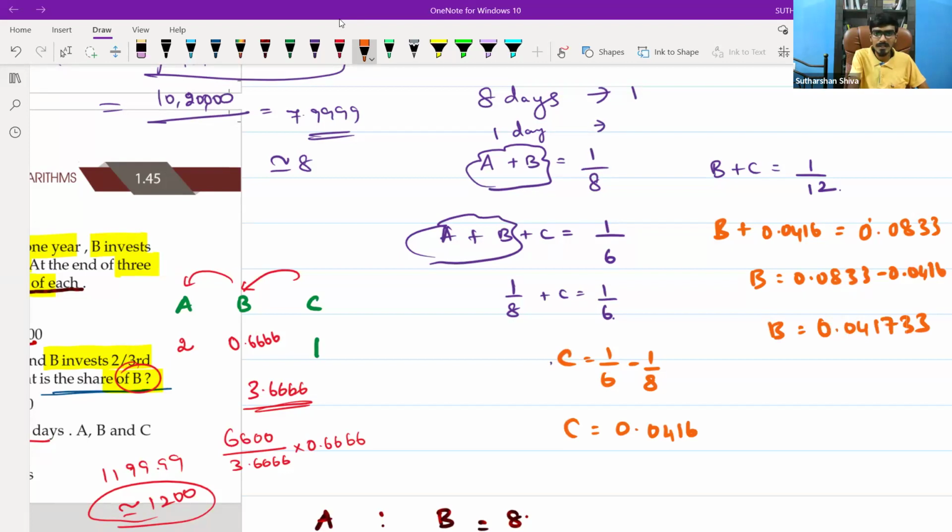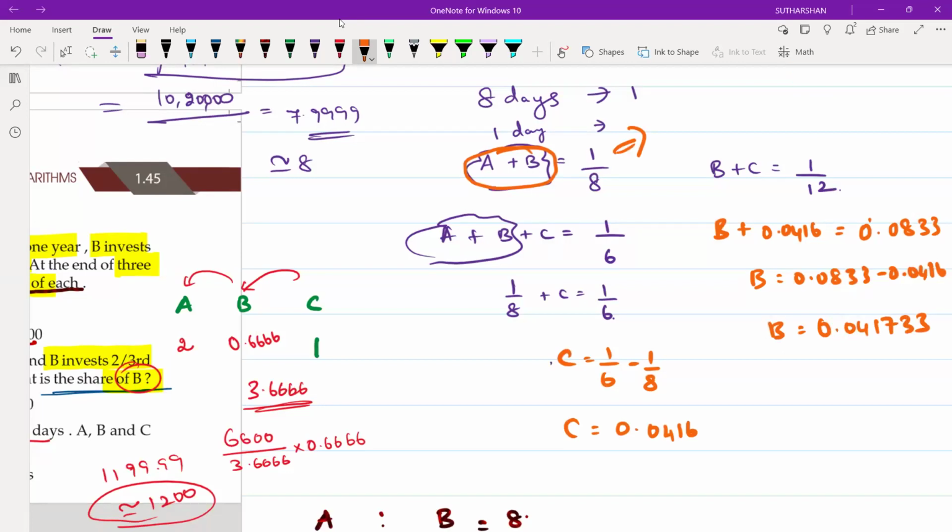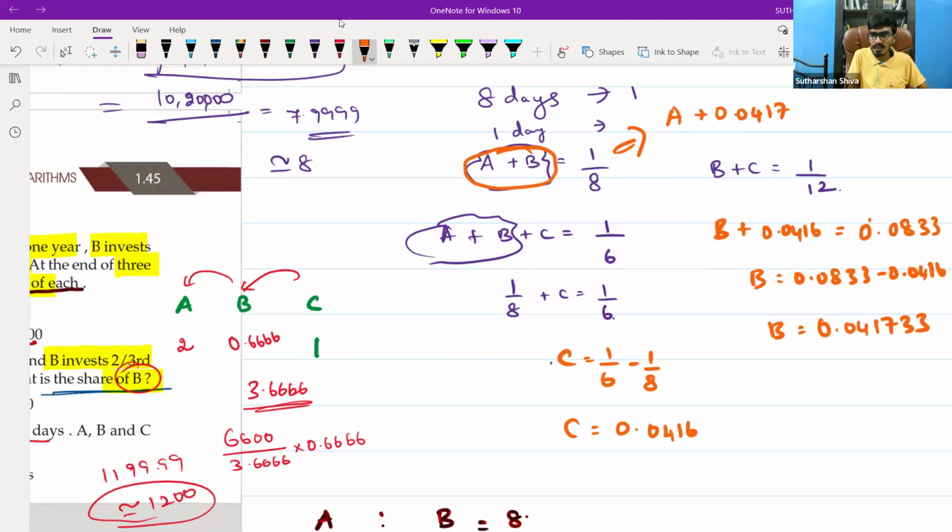From that, I will find the A work. What is the value of 1 by 8? 0.125. A plus 0.04173 is equal to 0.125, so A is equal to 0.125 minus 0.04173.